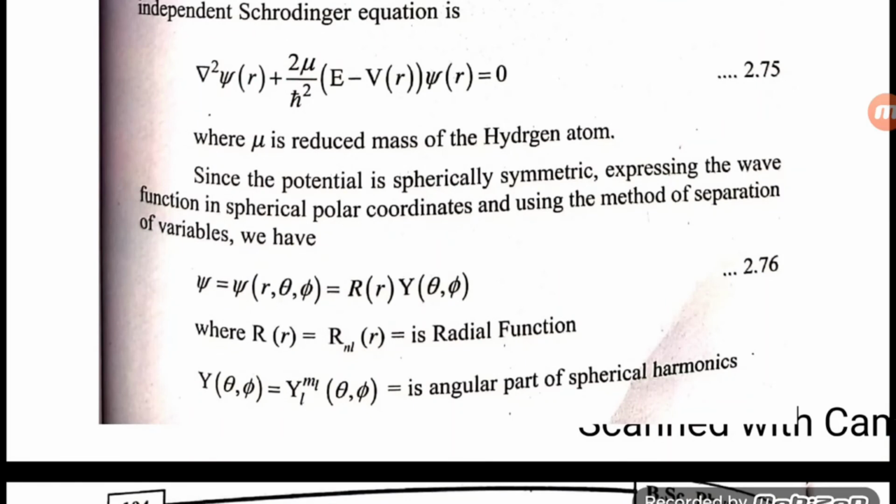Since the potential is spherically symmetric, expressing the wave function in spherical polar coordinates and using the method of separation of variables, we have ψ(r) equals ψ(r, θ, φ) equals R(r) Y(θ, φ), where R(r) is the radial function, and Y(θ, φ) equals Y_l^m_l(θ, φ) is an angular part of spherical harmonics.